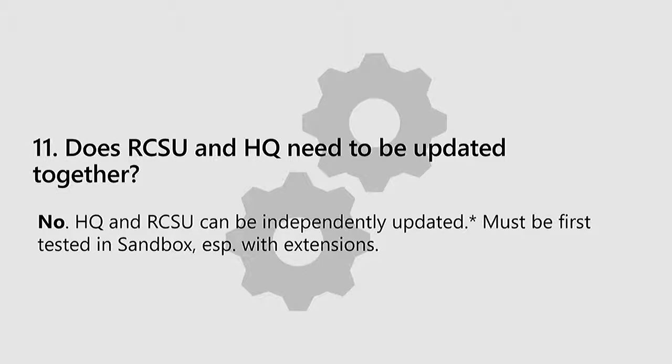And the advantage there is that if you have a critical hotfix that you need to uptake for back office and that requires some downtime, you can take that update without disrupting your store operations, which isn't really possible today. And vice versa, if you're updating your cloud scale unit, you can just update your cloud scale unit. So that really frees up the retailer from having to coordinate with their stores to schedule downtime as much as they have to do today.